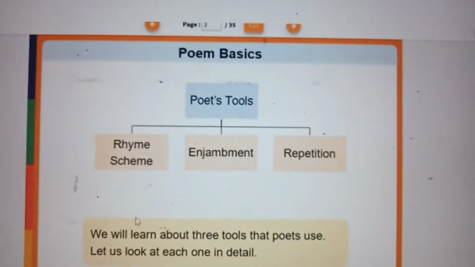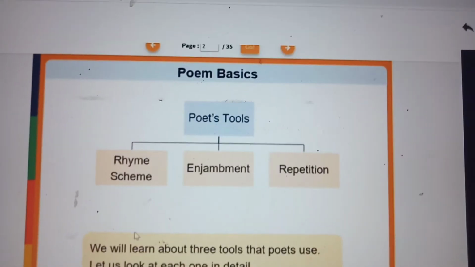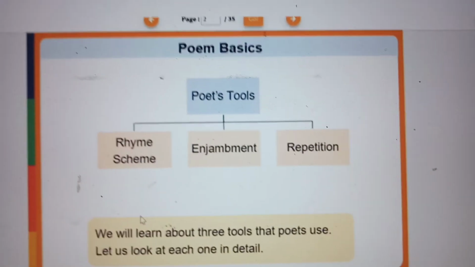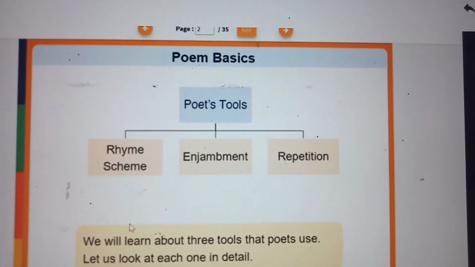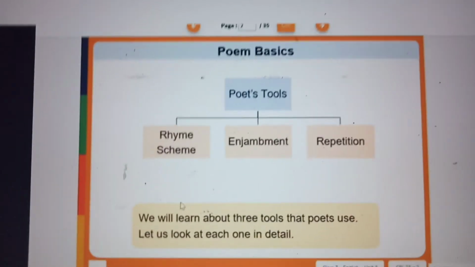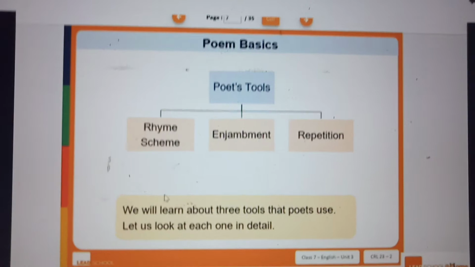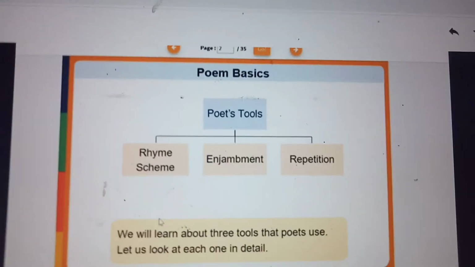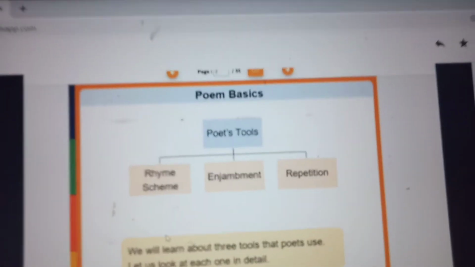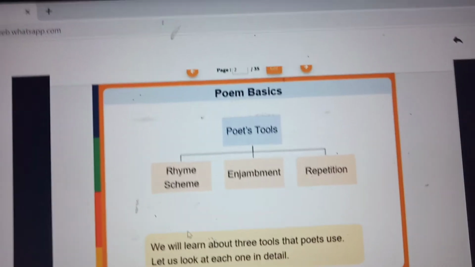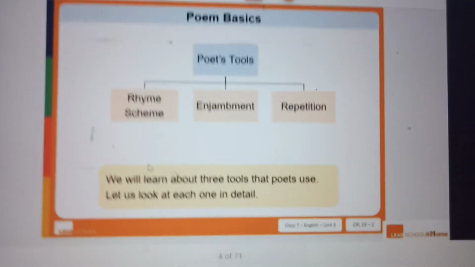And now we are going to see very important topics. Poet's tools. Very simple. Poet is using some tools. When we read a poetry, we feel it very interesting only if there is some rhythm in that. When we read, there is a rhythm in that and there is a music in that. You put a music to that. Your miss will tell. I used to tell.